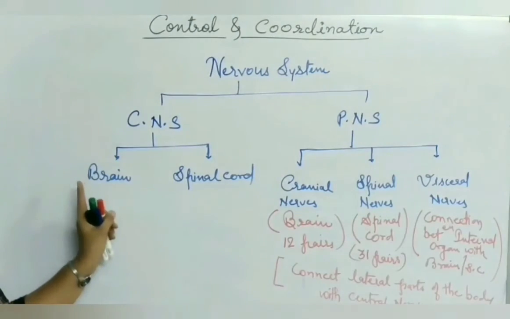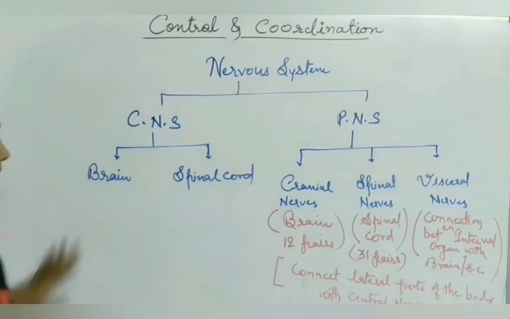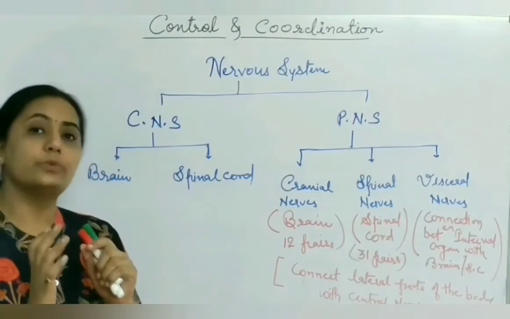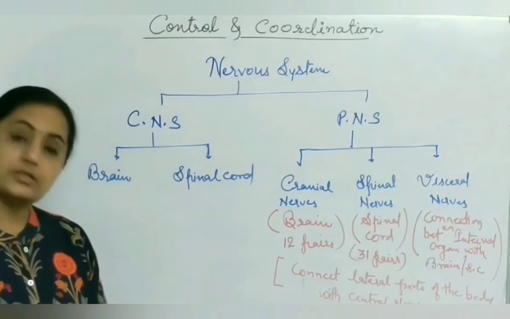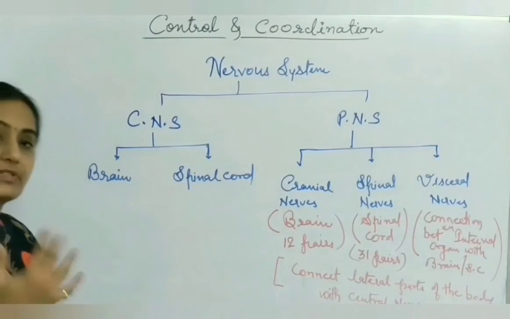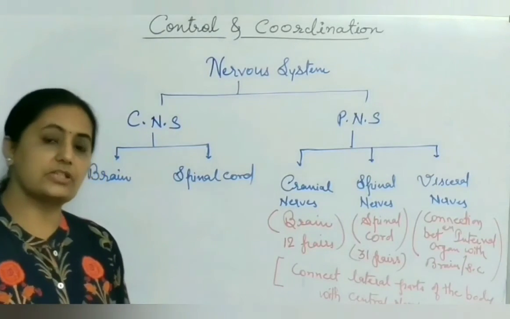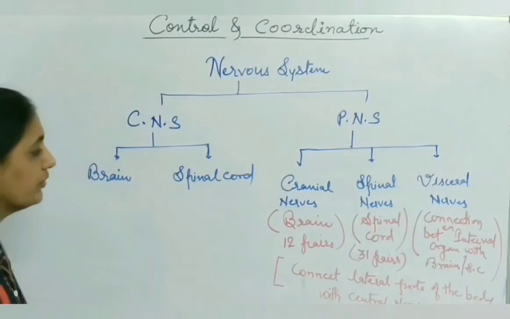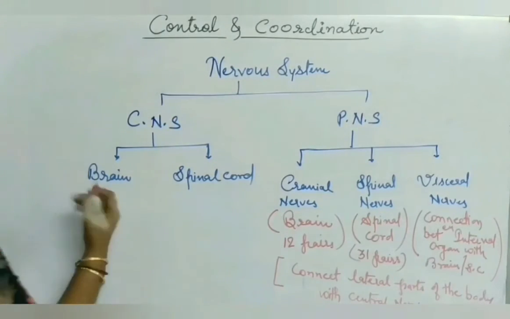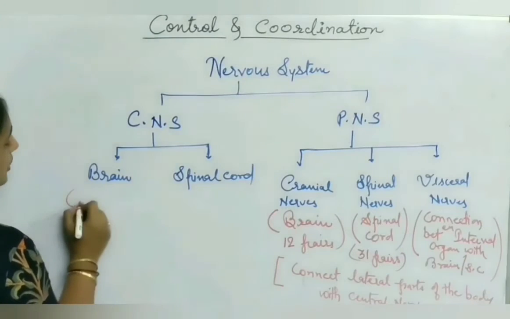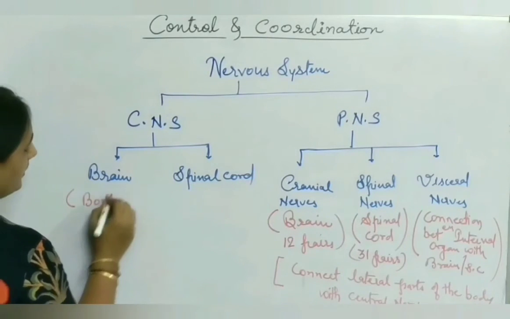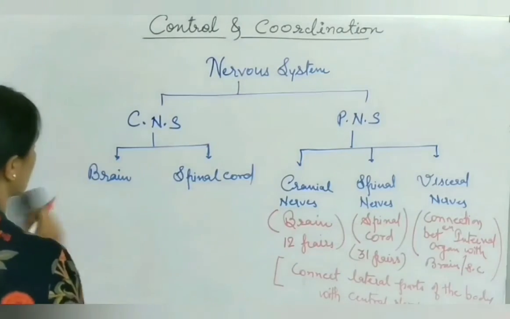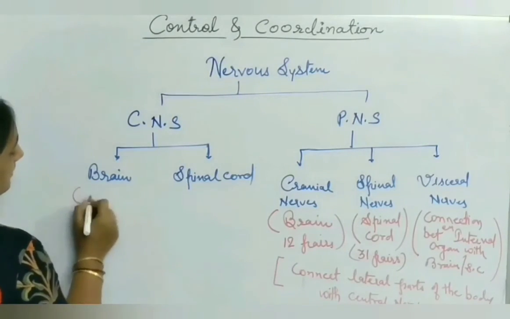So brain, first we will discuss the structure of brain. Brain and spinal cord both are very, very important and vital organs, because they control all the activities, physical activities as well as metabolic activity. Every activity is under control of these two vital organs. So both of them are highly protected with a bony box. This bony box is also called cranium.